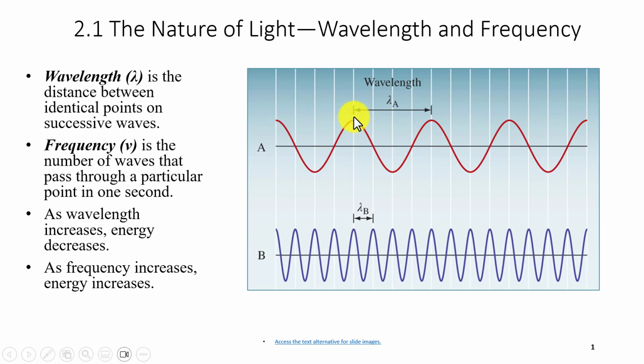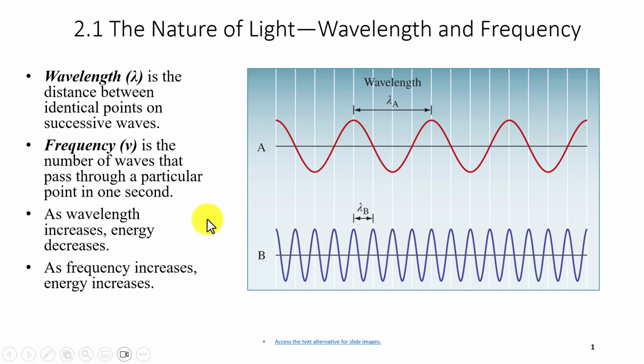That could be, for example, in wave A, from crest to crest. The top part is called a crest. So you can see that this is the same point. If I start here on this crest and I reach the same point on the next crest, that is one wavelength. Wave A differs from wave B in this picture because wave B has a shorter wavelength than wave A. You can see this is a longer wavelength.